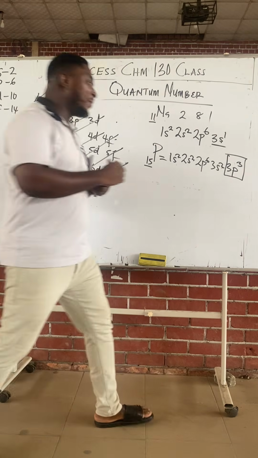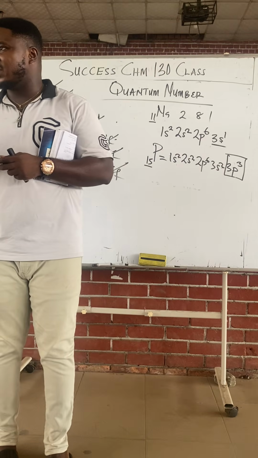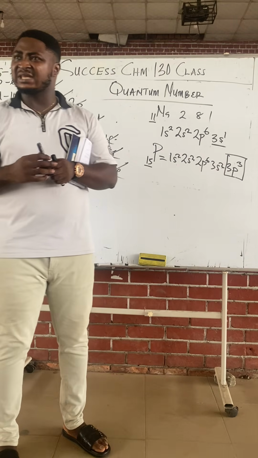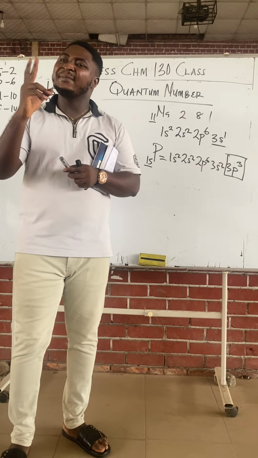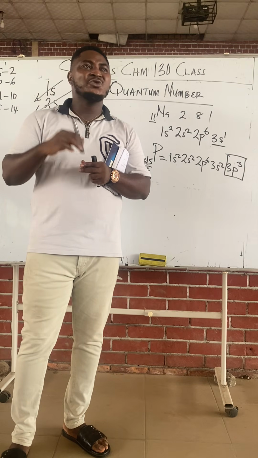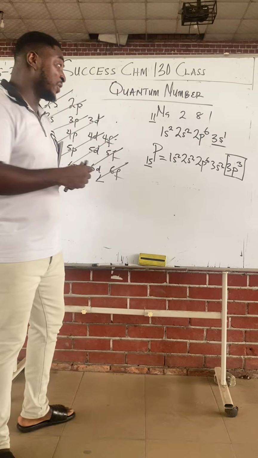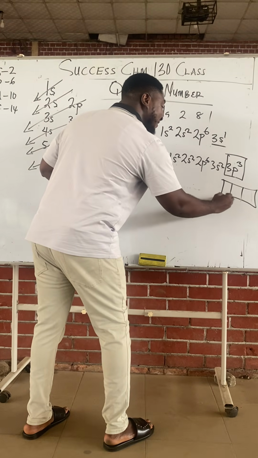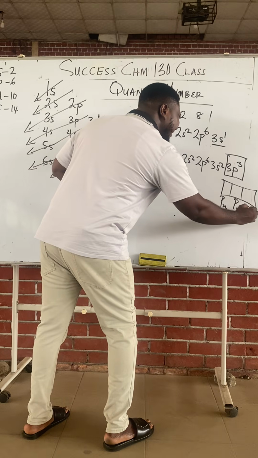The last orbital of the element tells you the block it belongs to. Later on, I'll tell you how to use this to determine the number of unpaired electrons, class. Electrons can either be paired or unpaired, and you could be asked to determine the number of unpaired electrons in phosphorus. I'll just bring out the 3p block of phosphorus. This p has 3 orbitals, px, py, pz.